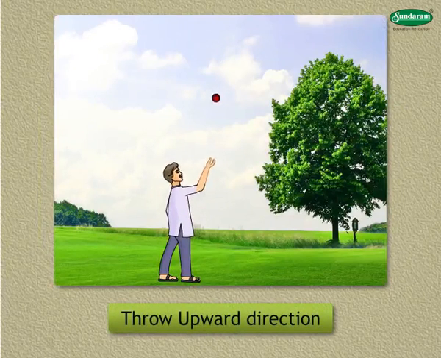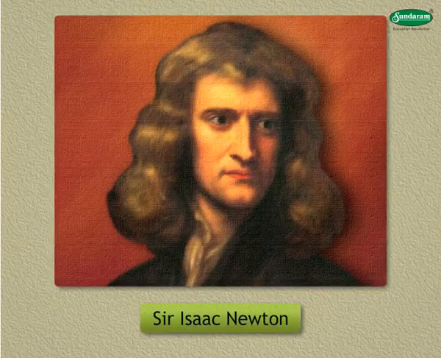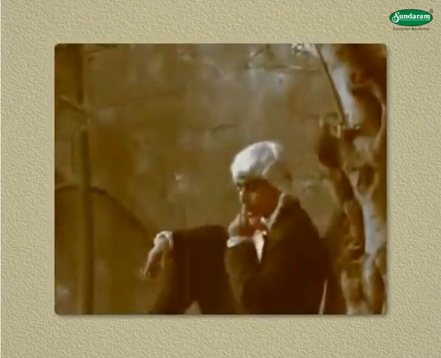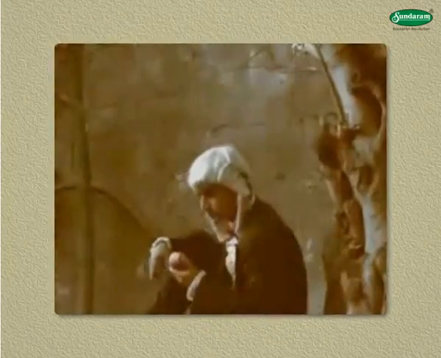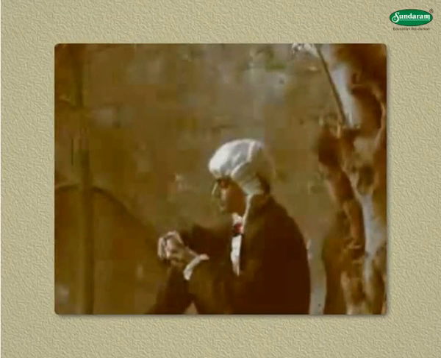Gravitation. If we throw any object in the upward direction, it reaches a certain height and then falls downwards. Do you know the story of Sir Isaac Newton? Newton was sitting under a tree when an apple fell on him. He started thinking that if the apple is attracted towards the earth, why cannot it get attracted towards the moon? Is the force same in both the cases?